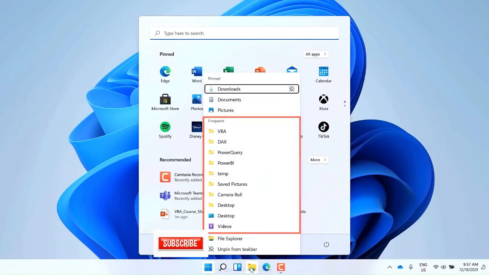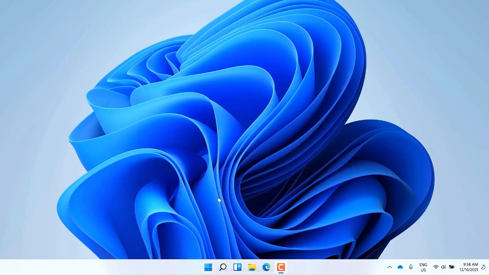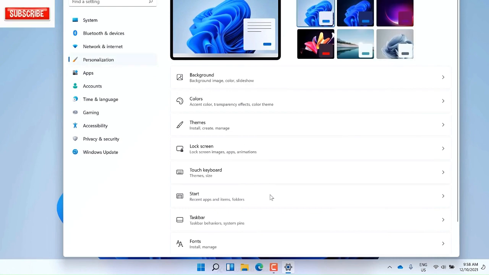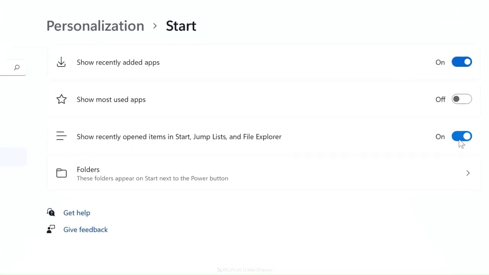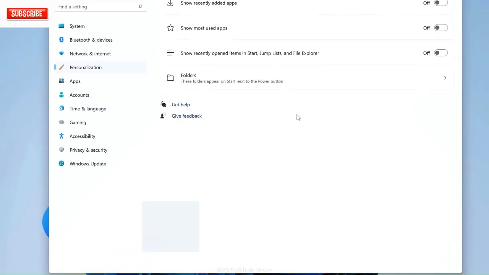If you're like me and you don't like these crowded areas in the Start menu and the jump list, there is an easy way to get rid of this clutter. Right-click on the Windows button and go to Settings, select Personalization and click on Start. In here, turn off these two options to keep these dialog boxes neat and clean.